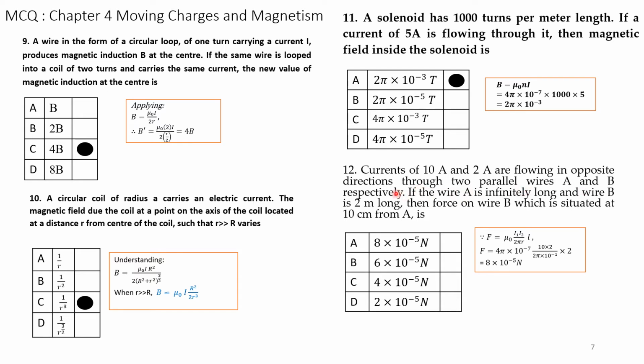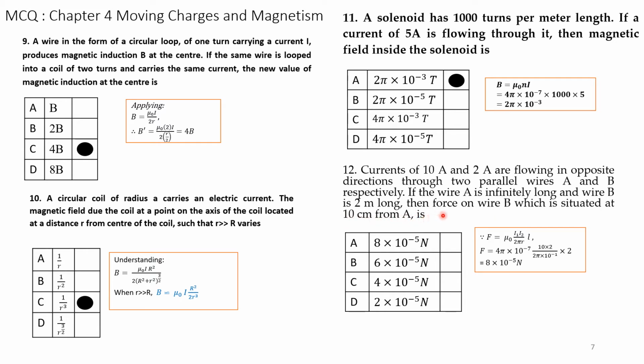So this is the case of parallel conductors A and B, where a current of 10 amps is flowing in wire A and 2 amps of current is flowing in wire B. The length of A is infinite, and B is 2 meters long. So then we have to calculate the force on wire B, which is situated at 10 centimeters from A.